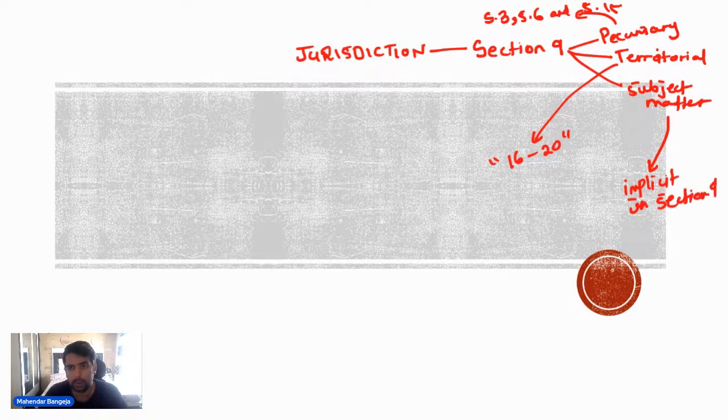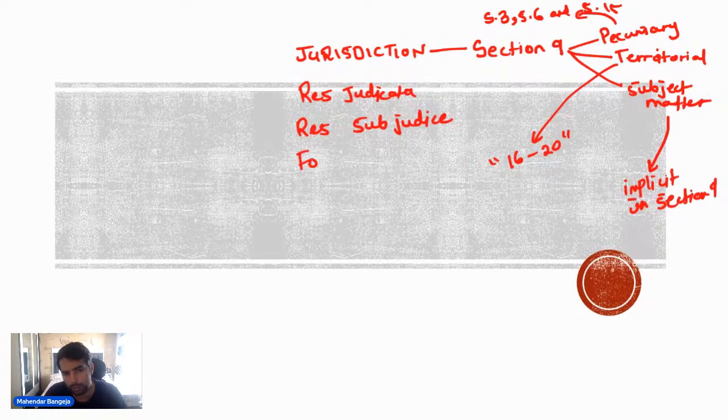Once we are done with this, we will go on to the concept of res judicata, and thereafter we will understand the concept of res sub judice. And then ultimately, we will understand the broad concept of foreign judgments, what exactly the term foreign judgment means, how a foreign judgment can be executed, and how it is relevant in India. All these aspects we will cover.